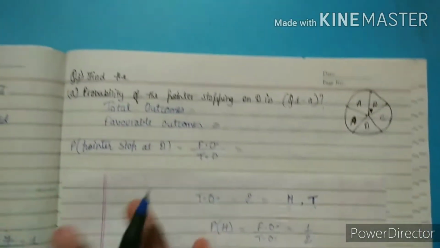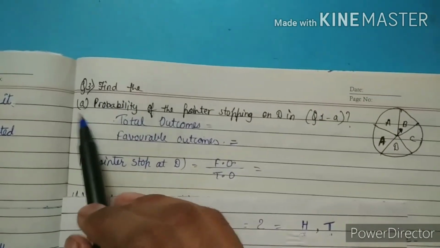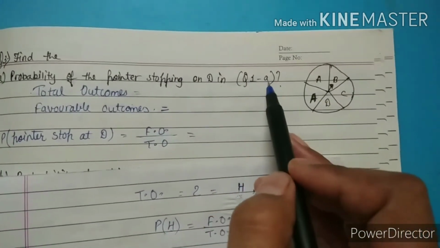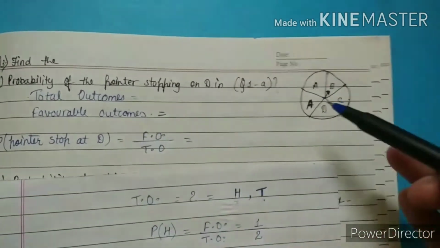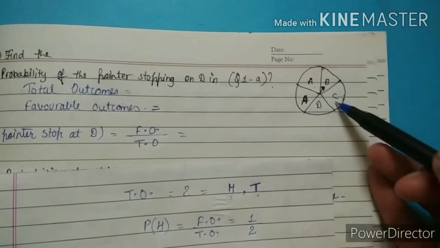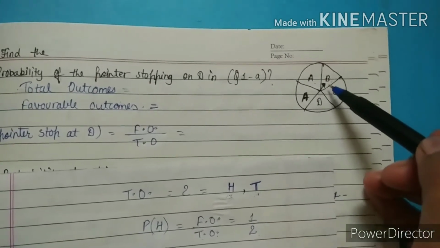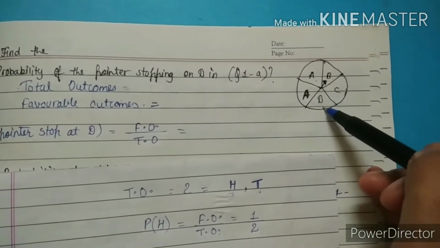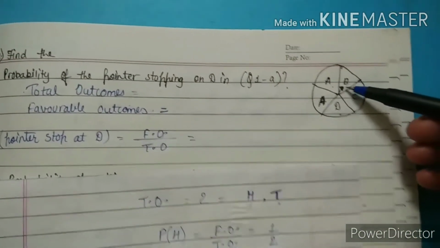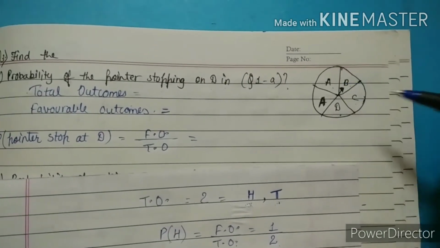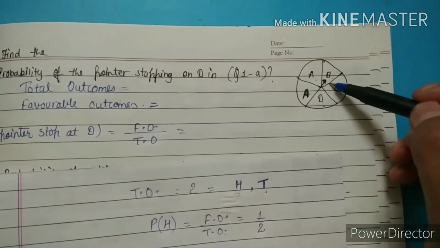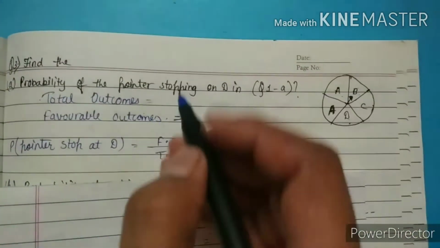Question number 3. Find the: first is A. Probability of the pointer stopping on D in question number 1A. So this is part A of the spinning wheel question. In this we have 1, 2, 3, 4, 5 sectors and the pointer will stop on D. This is the probability of D that they are asking. So how many are the total outcomes? It means on how many sectors the pointer can stop. So 1, 2, 3, 4, 5. On the 5 places the pointer can be stopped. So total outcomes will become 5.